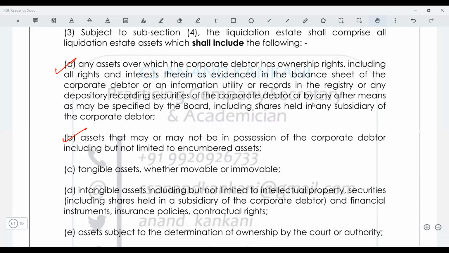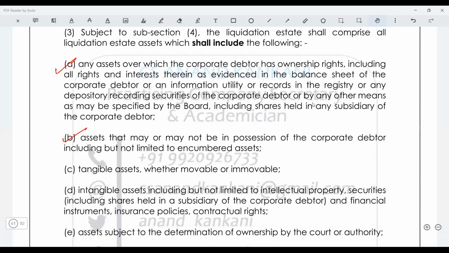Absolutely valid point. So I have taken a loan for 1 lakh, but my car is worth 10 lakh rupees. So in this case, Astha ji, tell me, what will be the liquidation estate? 10 lakh or 9 lakh? 9 lakh is the surplus, 10 lakh is the value of the car.